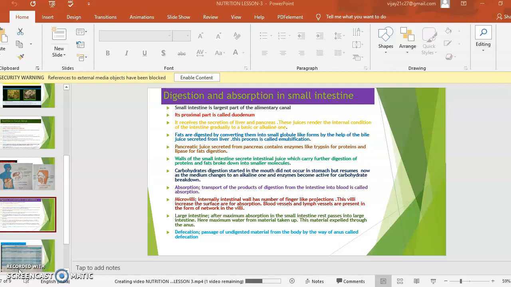Pancreatic juice secreted from the pancreas contains enzymes like trypsin for proteins and lipase for fats digestion. So pancreatic juice secretes two types of enzymes.